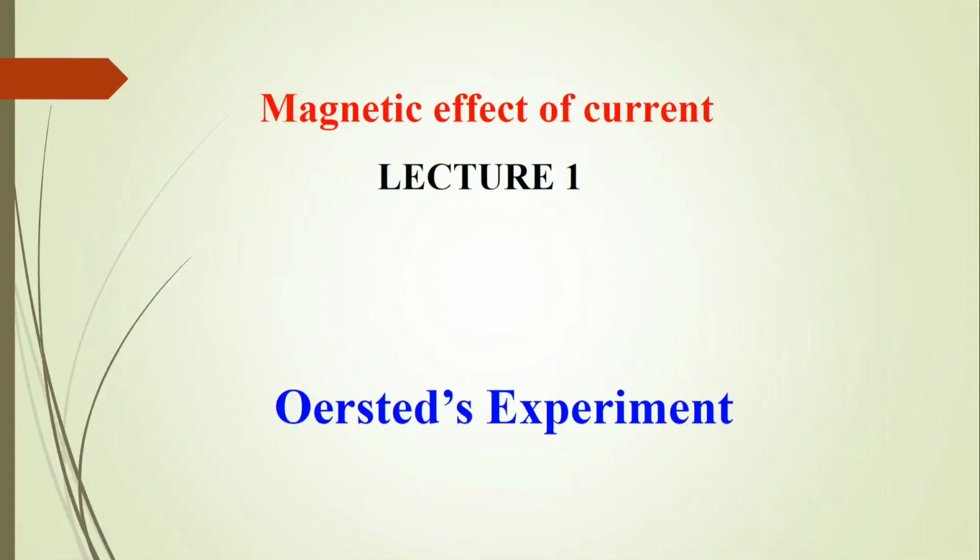We are going to discuss the magnetic effect of current and Oersted's experiment. As you know, in order to explain the interaction between two charges, we need to introduce the concept of magnetic field. The presence and creation of a magnetic field due to a current was first experimentally verified by the Danish physicist Hans Christian Ørsted.